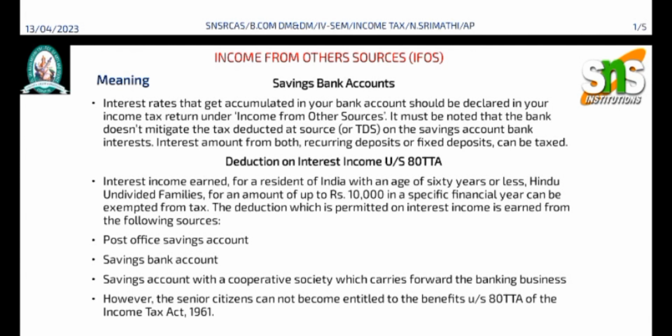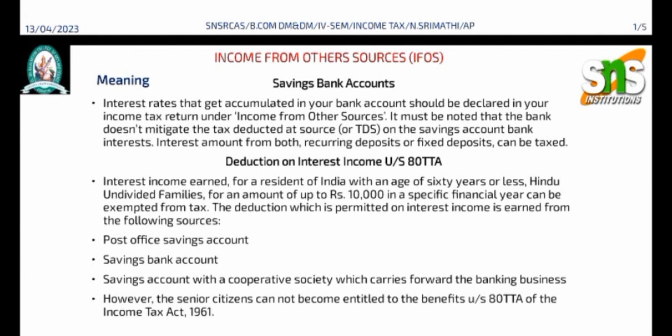First one, interest that accumulates in your bank account should be declared in your income tax return under income from other sources. It must be noted that the bank doesn't deduct tax at source, or TDS, on savings account bank interest. Interest amounts for both recurring deposits or fixed deposits can be taxed.